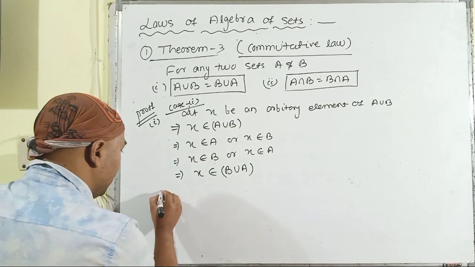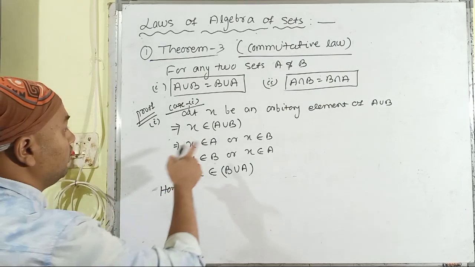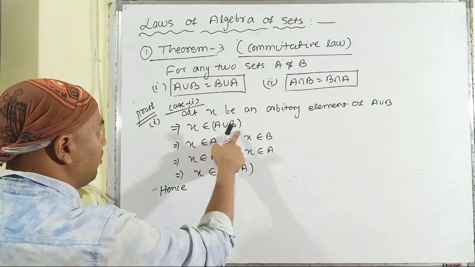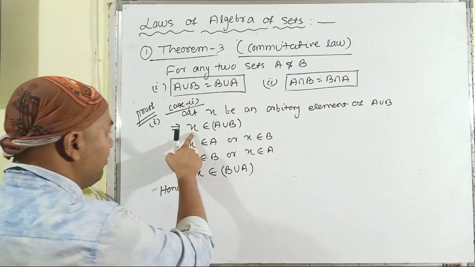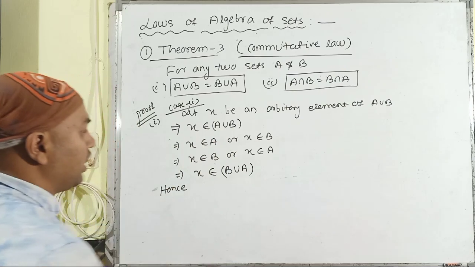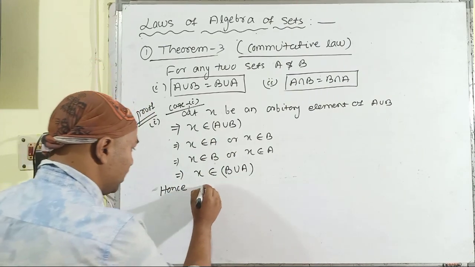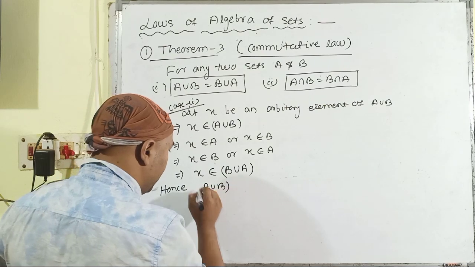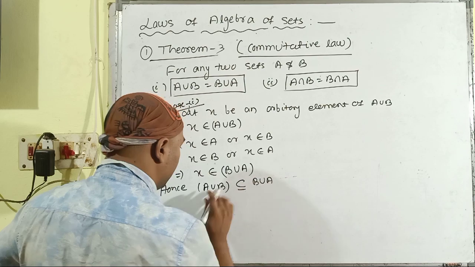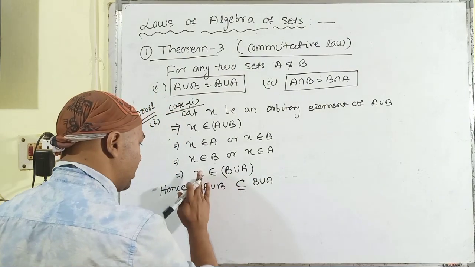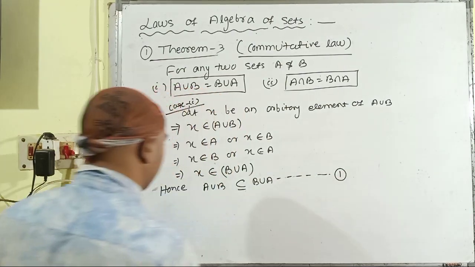Hence, we have started from A union B and reached the position of B union A. The element X which is in the set A union B is also present in the set B union A. That means A union B is a subset of B union A. Brackets are not necessary here, and this is equation number 1.